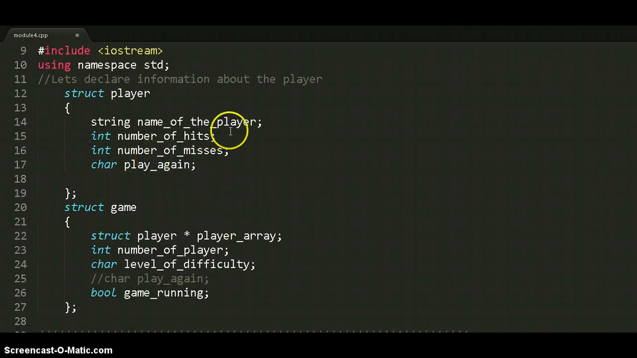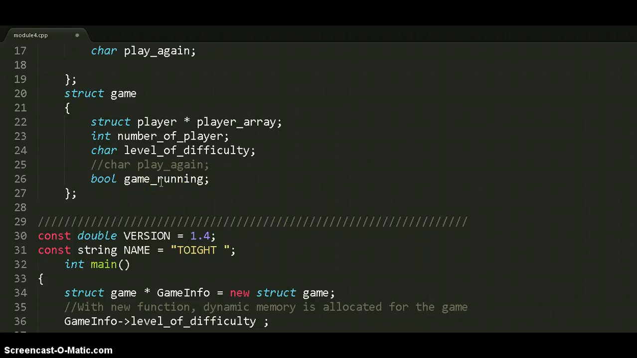Here is my structure. I have created two structures. The first one is the information about the player. The name of the players, the number of hits and misses are stored. And another structure, game, where the player array, the number of players, the level of difficulty, and the bool game_running is saved on that structure.